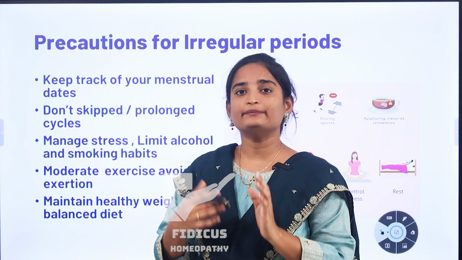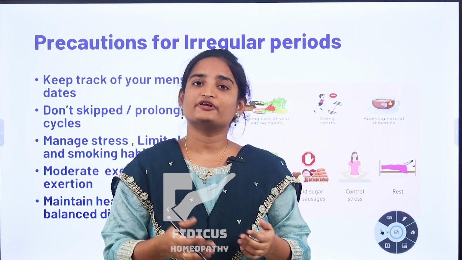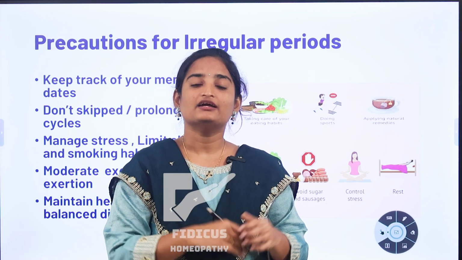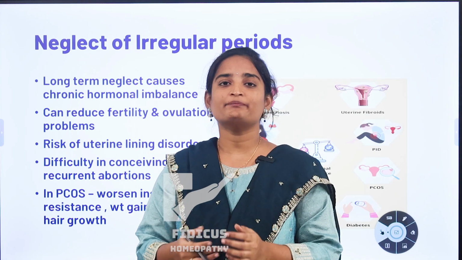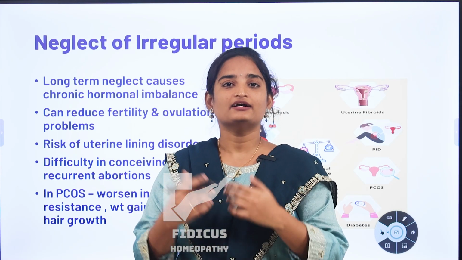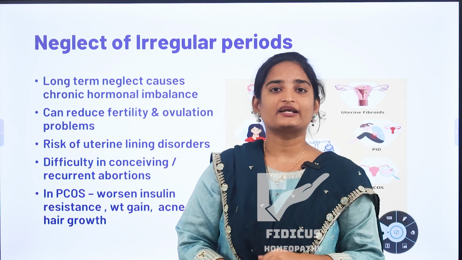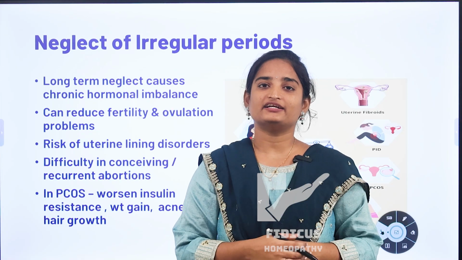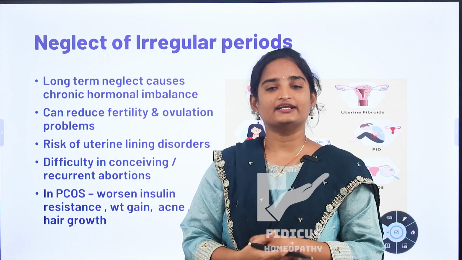Also keep track of your menstrual cycle. It means using a calendar or any menstruation app so that you can keep track of your periods. If you have any issues in these cycles, you can know early. Women may get insulin resistance, thinning of hair, increased weight gain, and excessive facial hair growth. All these conditions may develop due to neglecting irregular periods. Irregular periods need timely awareness, early diagnosis, and proper treatment. By doing this, we can prevent the complications of irregular periods.